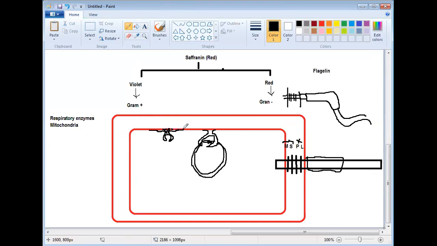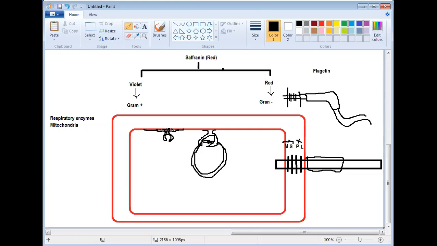Then you'll find the respiratory enzymes in the plasma membrane. Can you remember? If the mesosome, which stores the respiratory enzymes, is absent, it does not mean respiratory enzymes are absent. The respiratory enzymes will be present, but in the plasma membrane. I think this is clear.